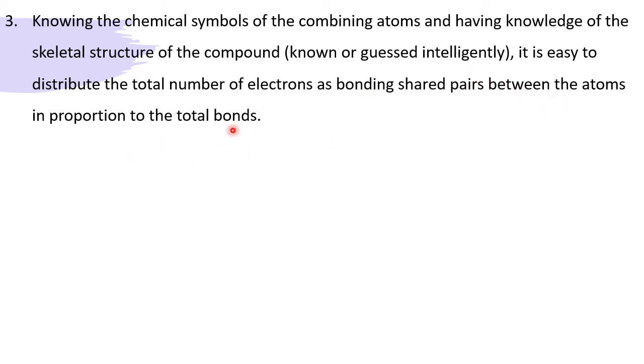That means once we know the symbols of the elements, what type of elements are combining, and the total number of valence electrons given by the combining atoms, extra if minus, less if plus, then we can guess the structure. So by guessing the structure, we can go for drawing the Lewis structure.